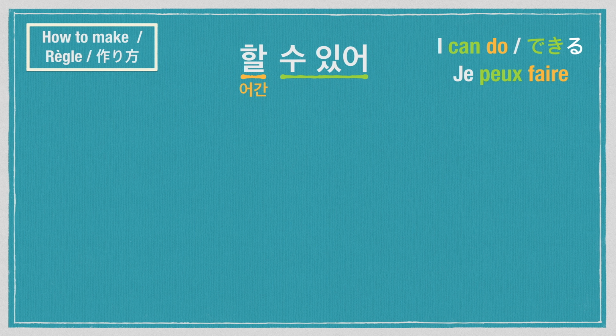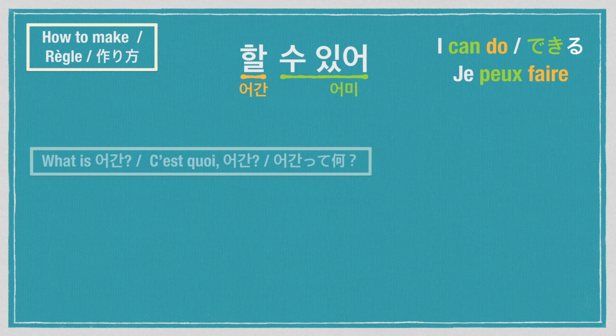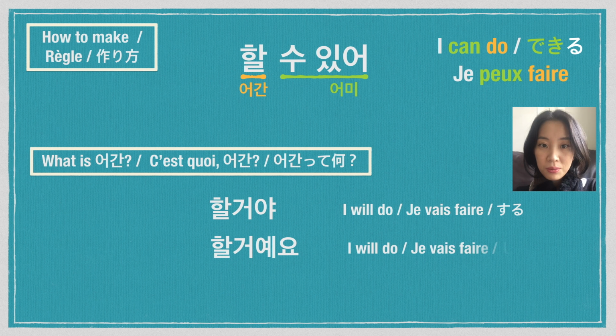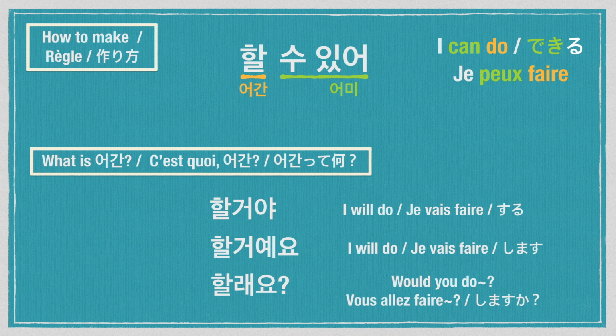In Korean, we change the end of the verb to express different tenses or nuance. The changing part is called 어미, and the part that doesn't change is called 어간. For example, I'm going to show you some phrases in future tense of the verb 하다, to do. 할 거야, 할 거예요, 할래요. They have different endings, but they share the same letter. Can you see that? Yes, it's 할. This 할 is the 어간 of these phrases, and this is what we need to know today.